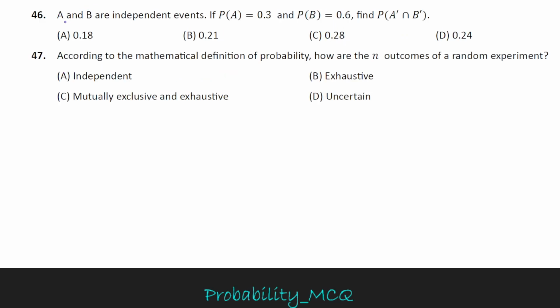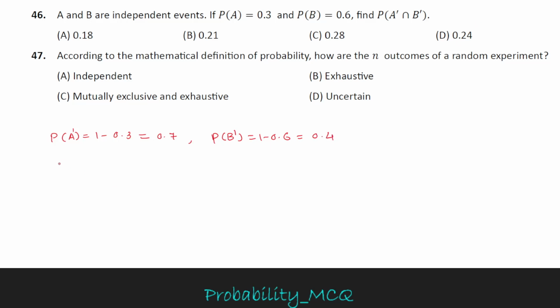Question number 46. A and B are independent events. If P of A equal to 0.3 and P of B equal to 0.6, find P of A prime intersection B prime. Okay. P of A is given as 0.3. Therefore, P of A prime equal to 1 minus P of A, 1 minus 0.3 equal to 0.7. Similarly, P of B is given as 0.6. Therefore, P of B prime equal to 1 minus 0.6, which is equal to 0.4.